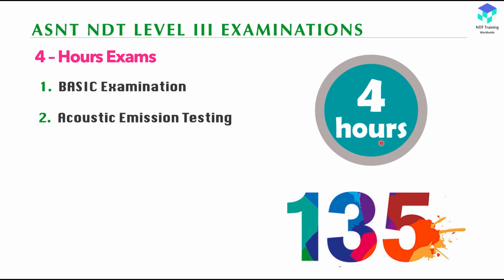Just UT means you read only UT: the UT level 3 study guide, or the UT level 1, level 2, level 3 question and answer book, UT handbook, UT level 2 study guide, or UT classroom training books, only related to UT. You can read those books to cover the UT method exam. But when you go for basic, you need to read SNT-TC-1A, CP-189, all NDT methods, process technology, welding, casting, forging, so many things you need to cover. So that's why, if you see our fee structure, we keep our prices higher, because of this. The syllabus is high and we need to cover so many other topics.